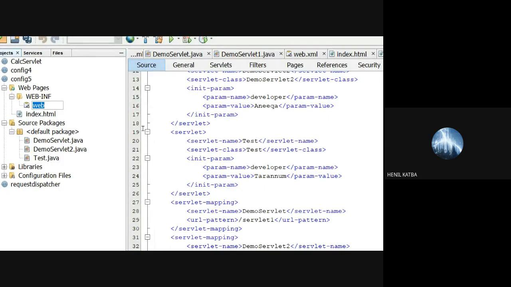Suppose I have demo servlet 2. In demo servlet 2, if you look at the web.xml, we have init param as Anika. Developer is Anika.